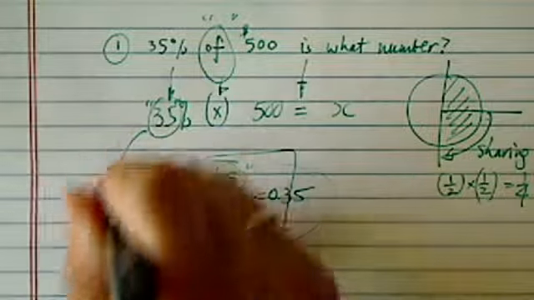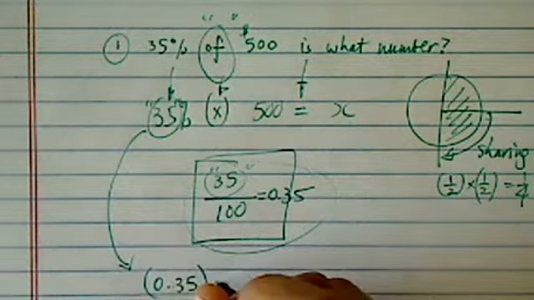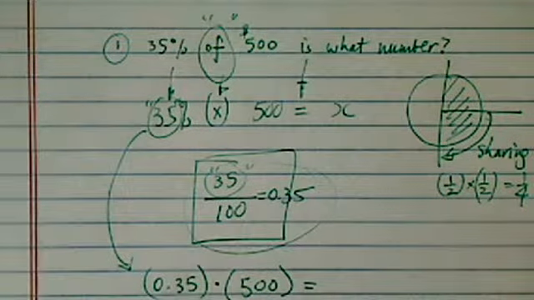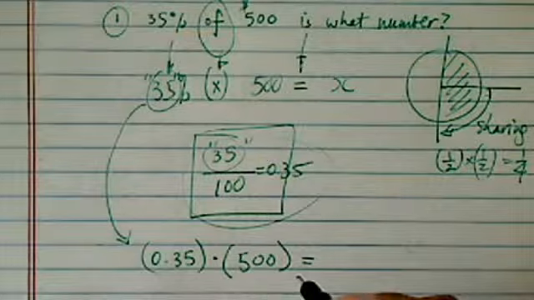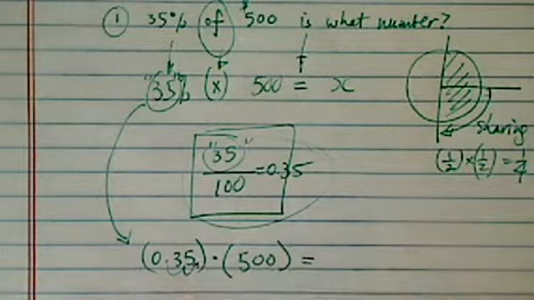So then this equation becomes 0.35 times 500 equals what number? Well, let's multiply it out. 500, there are 2 zeros here, so I can literally multiply the 100 out.